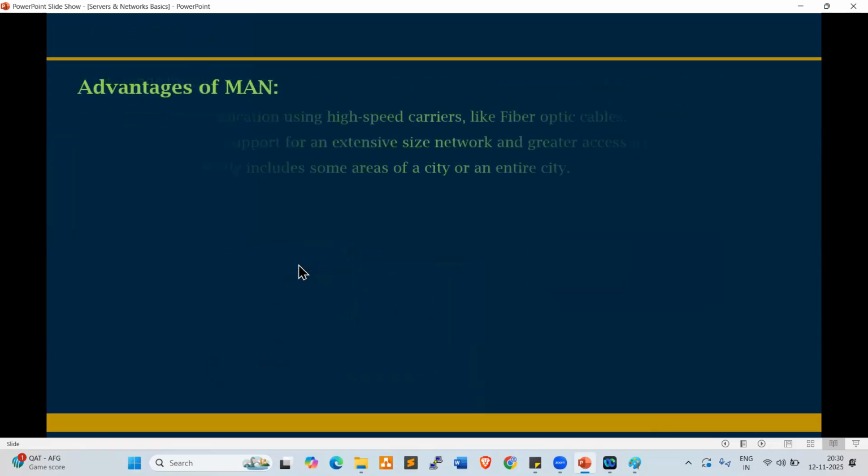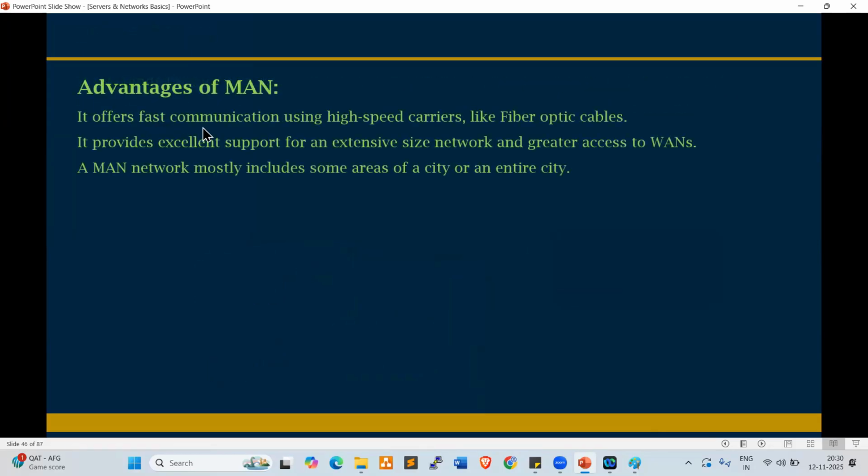Advantage of MAN. Look at this. It offers fast communication using high-speed carriers like fiber optic cables. In Hyderabad, Jio launched a few years back, right? By the time they cut the road, they put the cables inside the road. The fiber optic cables are a bit costlier but very fast, right? It provides excellent support for an extensive size network and greater access to WANs.